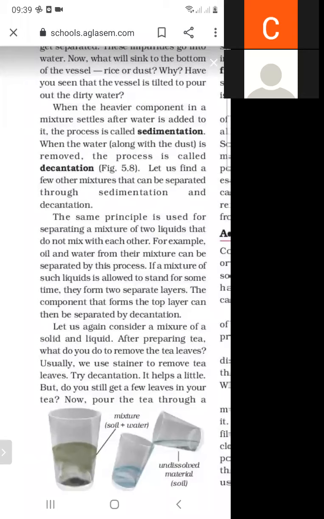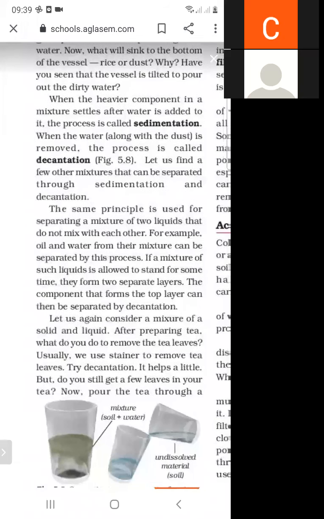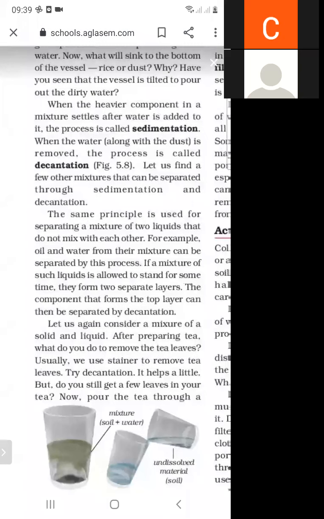Oil makes a separate layer from the water, and the component that forms the top layer can be separated by decantation. When the oil is settling over the top, this oil is removed from the water by the process of decantation.